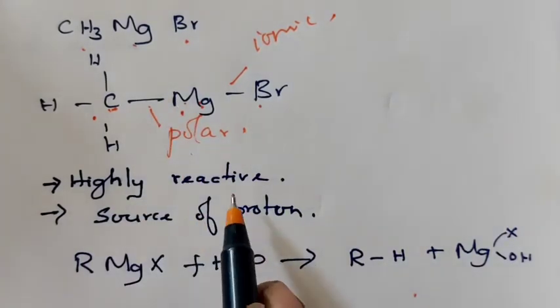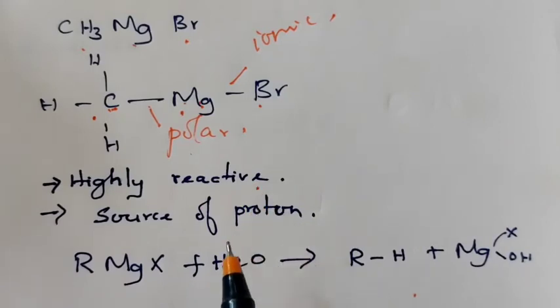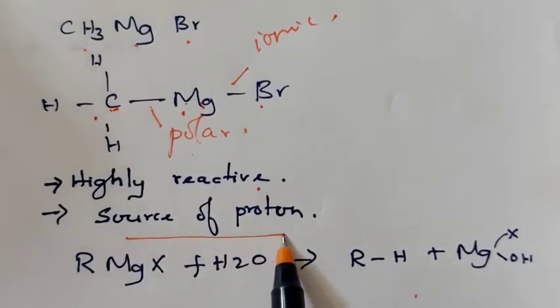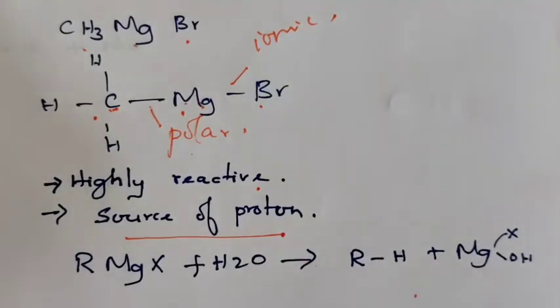Grignard reagent is highly reactive. It reacts with any source of proton, for example acid, water, etc., to form the corresponding hydrocarbons. For example, when Grignard reagent reacts with water, an important proton source, it forms the corresponding alkane RH, and we get a magnesium complex, MgOHX.